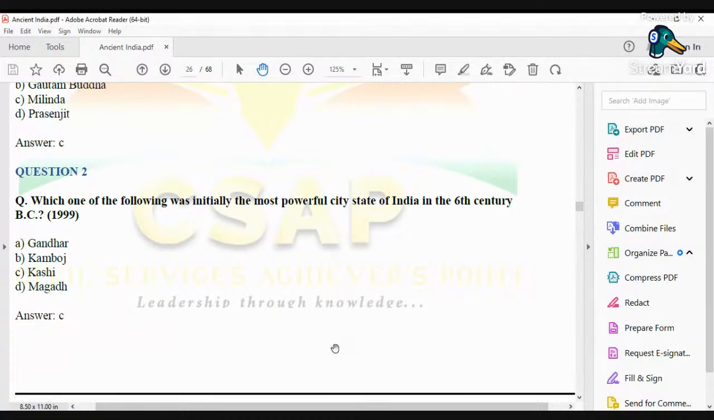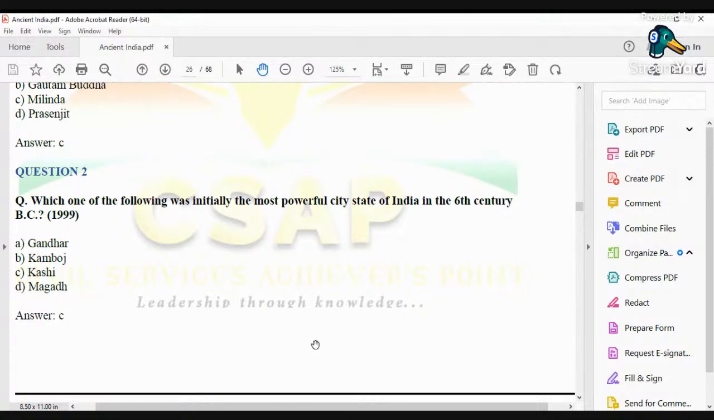Now, which one of the following was initially the most powerful city-state of India in the 6th century BC? 1999 was the year in which it was asked. And the options were Gandhar, Kamboj, Kashi, and Magadh. The question is city state in the 6th century BC, and the answer to this would be Kashi.